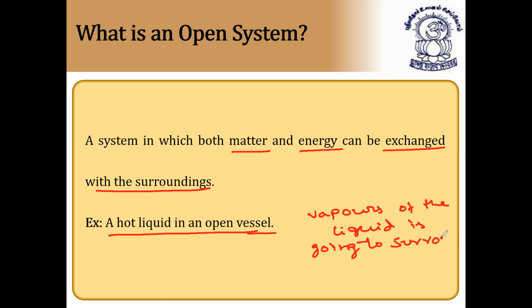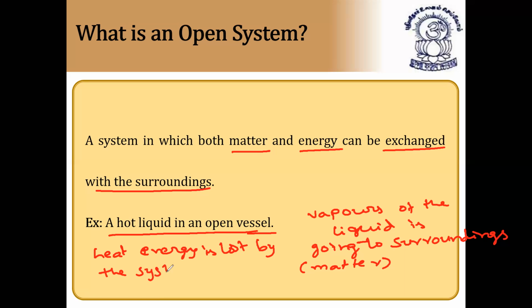So the vapors are nothing but the matter of the system. Nothing but matter of the liquid. So it is called matter. And one more, energy. So how energy? Heat energy is lost by the system to the surroundings.